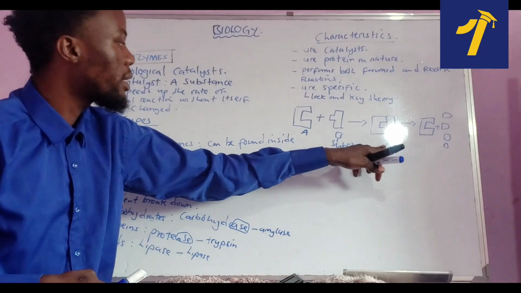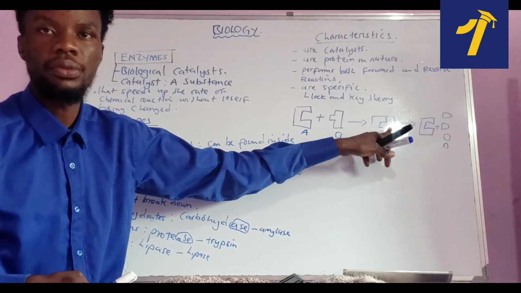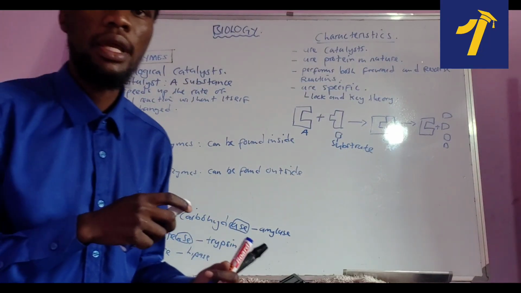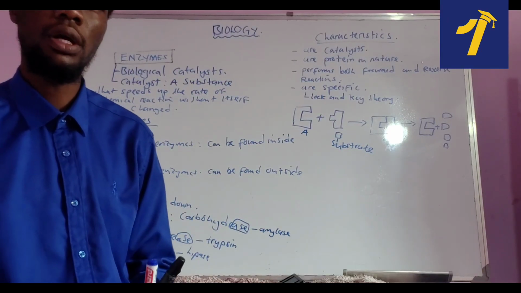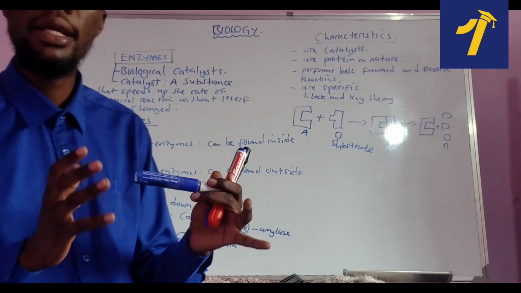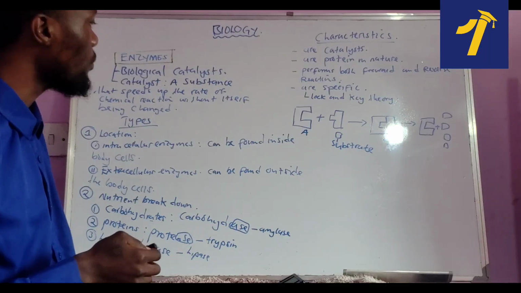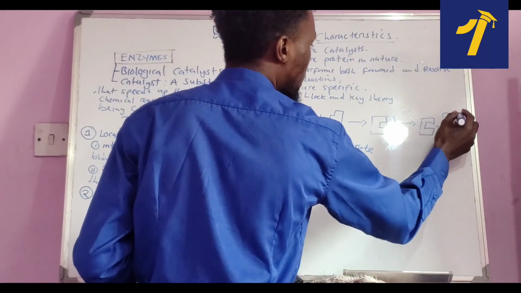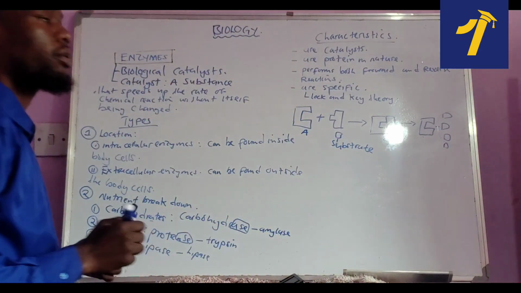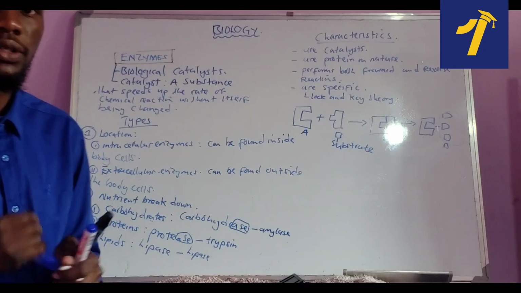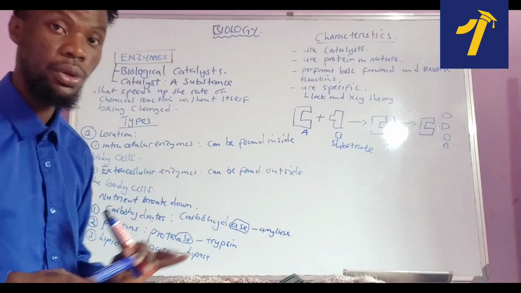Now, what about this one? As you can see, this one is an enzyme and a substrate combining together. They are going to form what we call the enzyme substrate complex, or substrate enzyme complex, whatever word you want to use. Make sure that you just combine enzyme and substrate. So enzyme substrate complex. And what about this one, the D? These are now products. So apart from this being an enzyme, these are what we call products. So you are going to be examined on that. Make sure that you know this diagram, you know it deep down your heart. Make sure that you try to remember it.